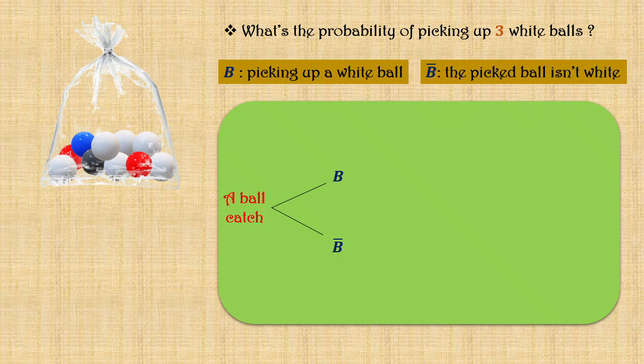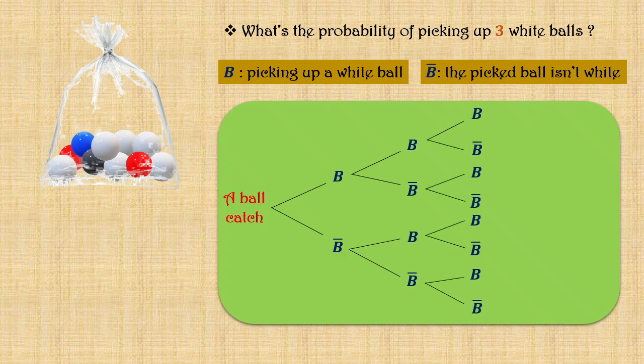Now, for the first case according to which we get a white ball, we distinguish two other cases for our second random catch of a ball, according to which we may get the event B to happen or the event highlighted B. As for the second case, which means that the picked ball isn't white, we would have for the second random catch of a ball, the event B to happen or the event highlighted B. Now for each of these four cases we distinguished, we may have for our third picked ball, a white ball, hence the event B to happen, or a non-white ball, hence the event highlighted B to happen.